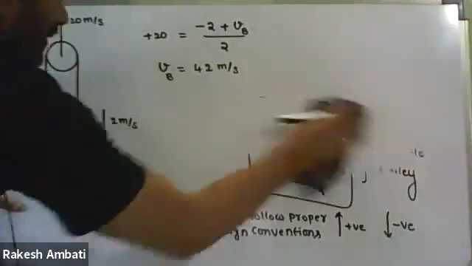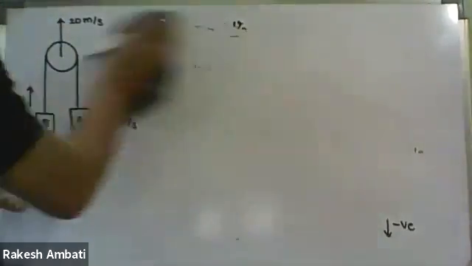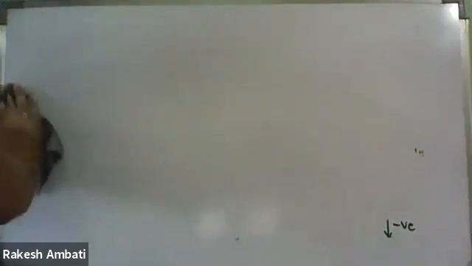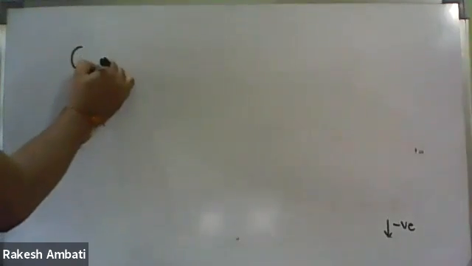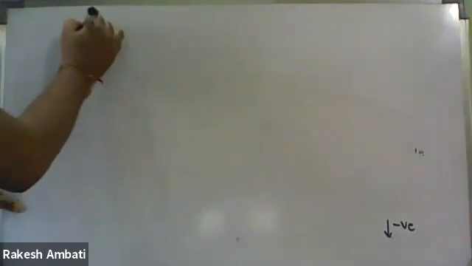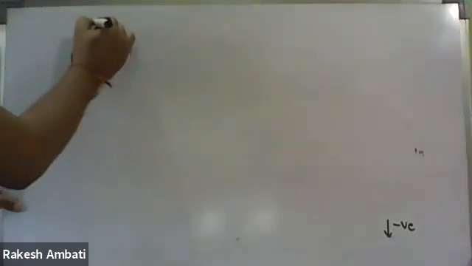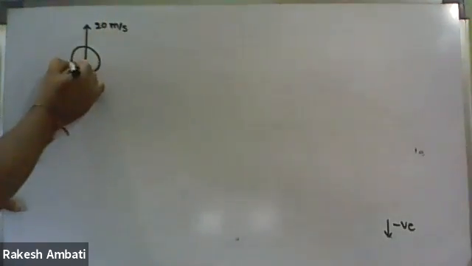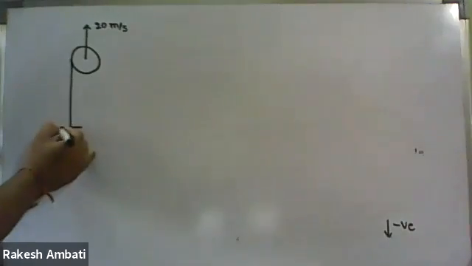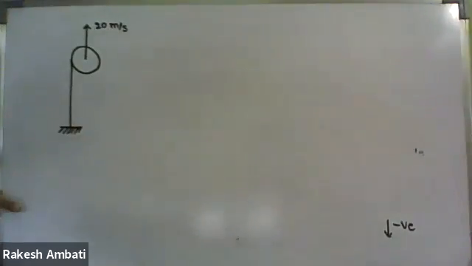Write down second question. In second question, pulley is moving up with velocity of 20 meter per second. And here, this side arm is fixed.